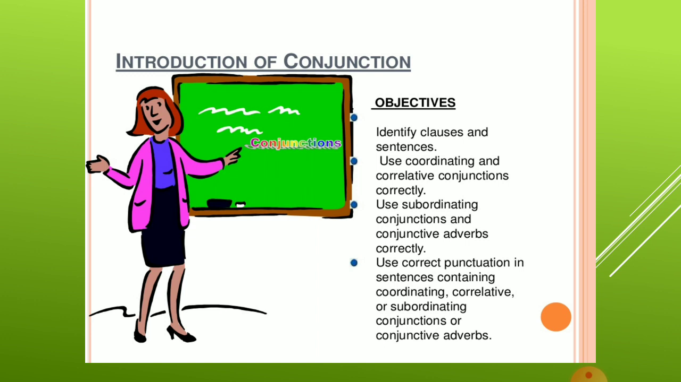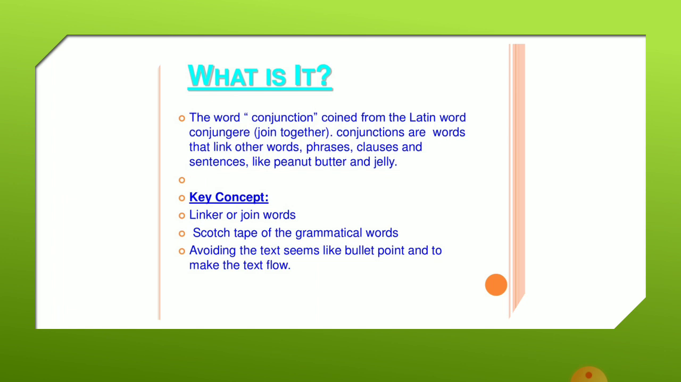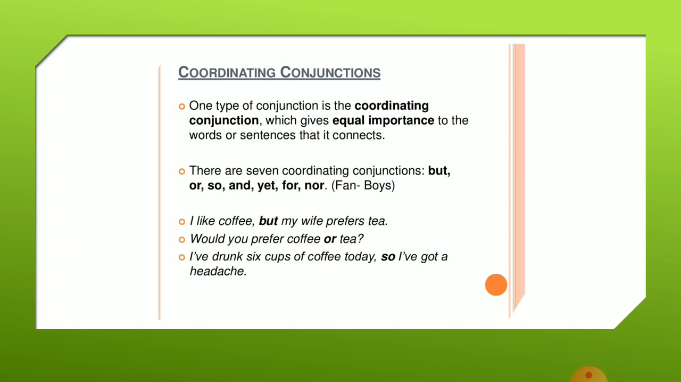Conjunctions are of basically three types: coordinating conjunctions, subordinating conjunctions, and correlative conjunctions. So let's first study conjunctions and their types. First is coordinating conjunction. Now this is a type of conjunction which gives value to both the parts of a sentence, as they connect equal parts of sentences. There are 7 coordinating conjunctions: but, or, so, and, yet, for, nor.